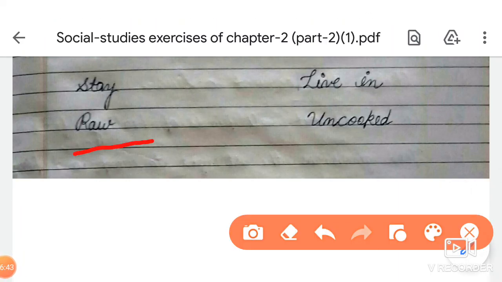RAW. Now tell me, students, what is the meaning of raw? Raw means uncooked. So any food that is not cooked is called raw material, raw food items. Okay, students? Raw means uncooked. UNCOOKED, uncooked.